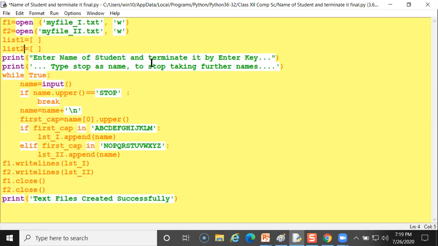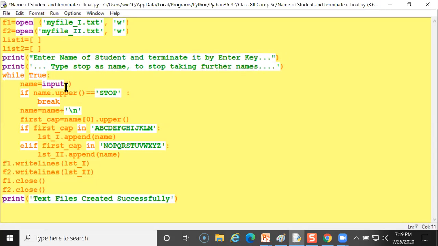Enter the name of the students and terminate it with the enter key. Whenever you input a name of a student, you have to press the enter key. On the second line, type stop. If you want to exit from a loop, then you have to type stop here.